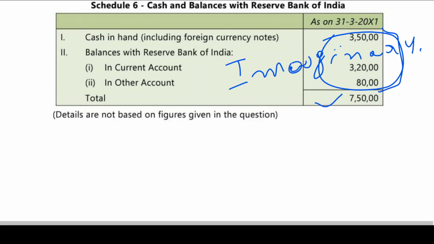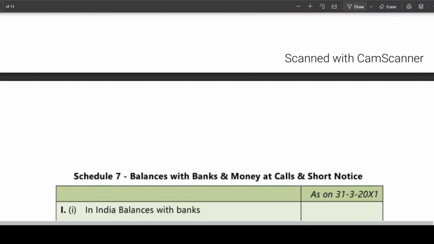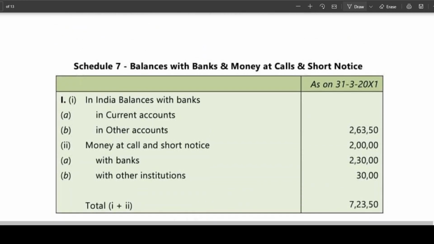Okay. Next, we'll move on to Schedule 7. Schedule 7 again is about balances with banks, money at call and short notice. If you look at that, balances with bank and money at call and short notice. What is the schedule? Come on, tell me. Schedule 7.